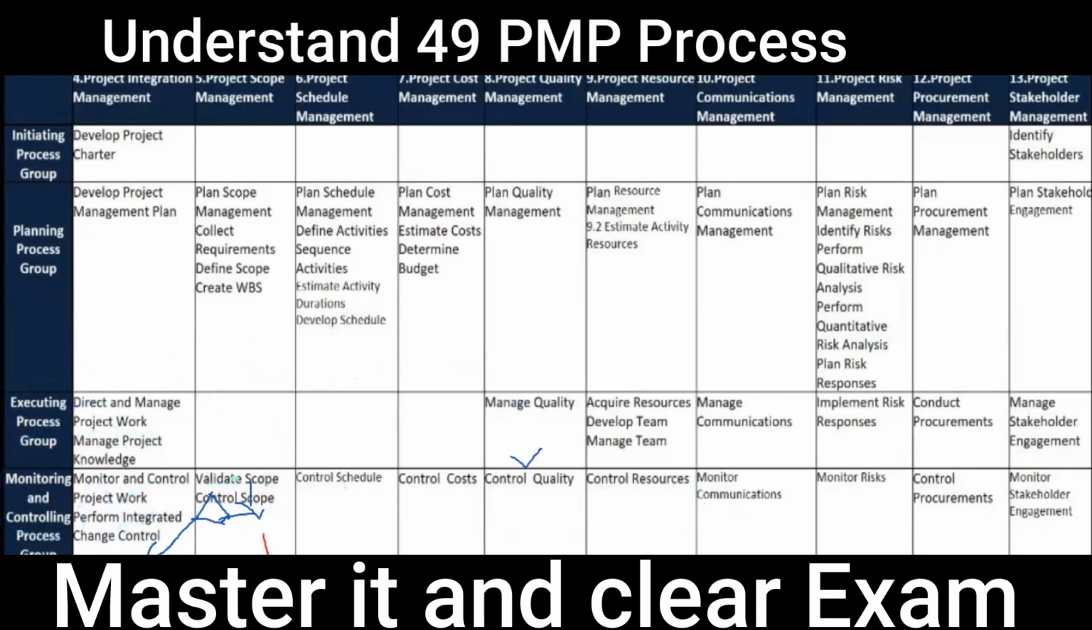This is very important to understand from your exam point of view. In monitoring and control, we are comparing plan with actual. In validate scope, we get the accepted deliverable. In control scope, we are managing the scope. In control schedule, cost, quality, resources, communication, risk, procurement and stakeholder engagement, we are managing everything. We produce work performance information, which goes into monitor and control project work.